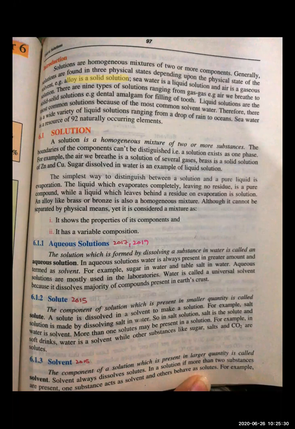In sea water you can ask how it is a liquid solution. I have told you a solution has two or more components. Then you can ask, teacher, how sea water is a liquid solution? Because sea water contains so many minerals that are dissolved in the water, that's why it is a liquid solution. And then there is an example of a gaseous solution, that is air. Air is a gaseous solution because in air there are so many gases present which are miscible with each other, and we are able to breathe in the air.